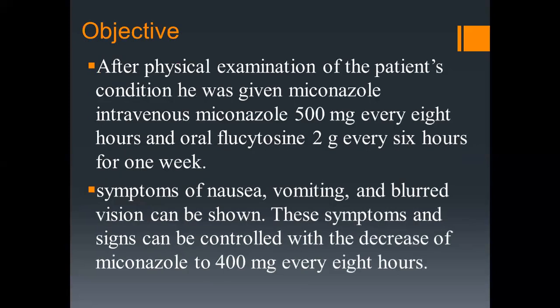Our objective: after physical examination of the patient's condition, he was given miconazole intravenously, 500 mg every 8 hours, and oral flucytosine 2 g every 6 hours for 1 week. Symptoms of nausea, vomiting, and blurred vision can be shown. These symptoms can be controlled with a decrease of miconazole. We will decrease miconazole to 400 mg every 8 hours.